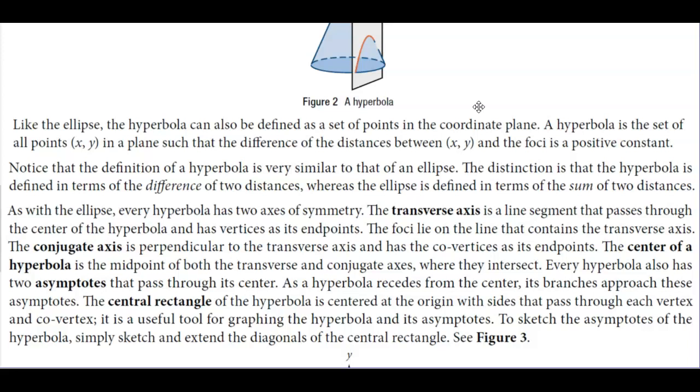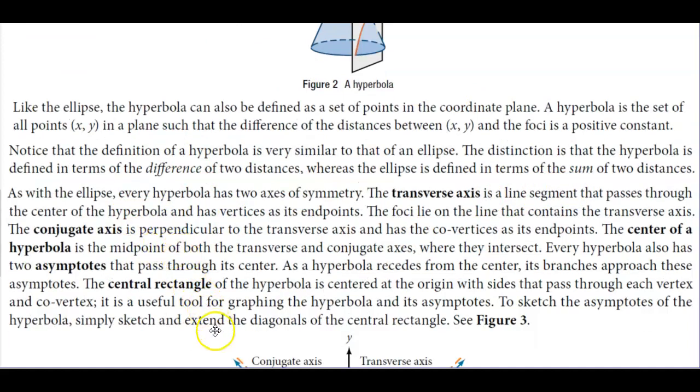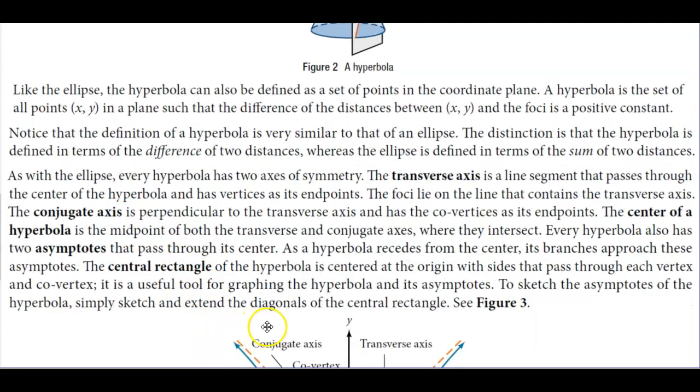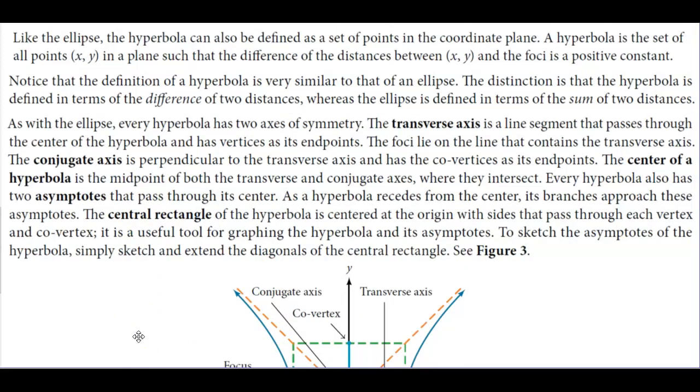Notice that the definition of a hyperbola is very similar to that of an ellipse. The distinction is that the hyperbola is defined in terms of the difference of two distances, whereas the ellipse is defined in terms of the sum of two distances. As with the ellipse, every hyperbola has two axes of symmetry. The transverse axis is a line segment that passes through the center of the hyperbola and has vertices as its endpoints. The foci lie on the same line that contains the transverse axis.